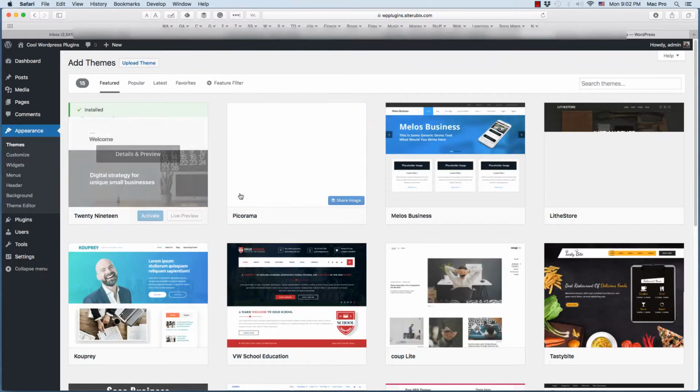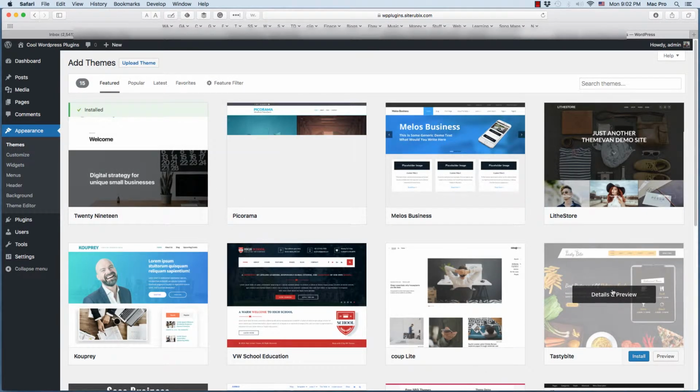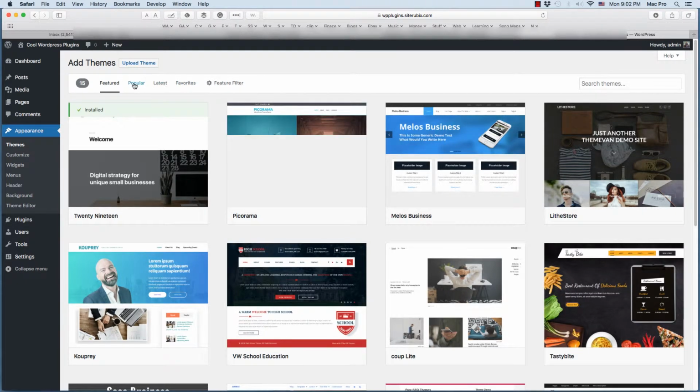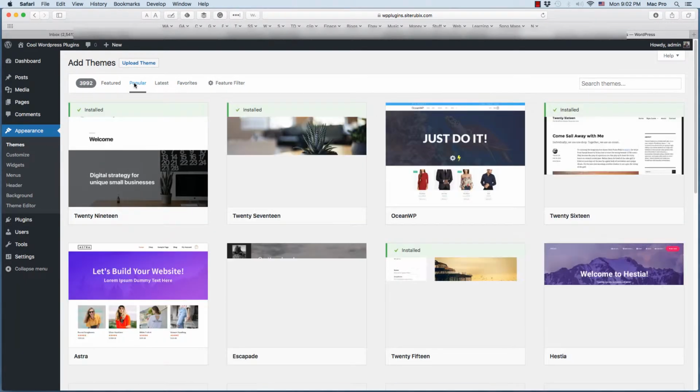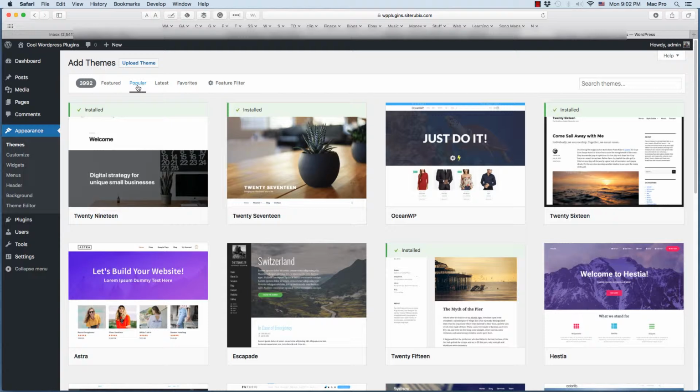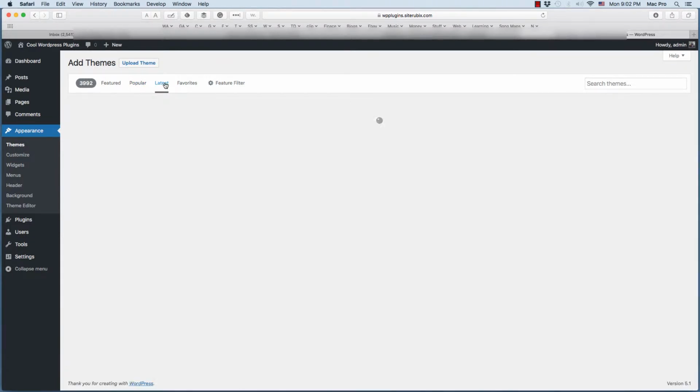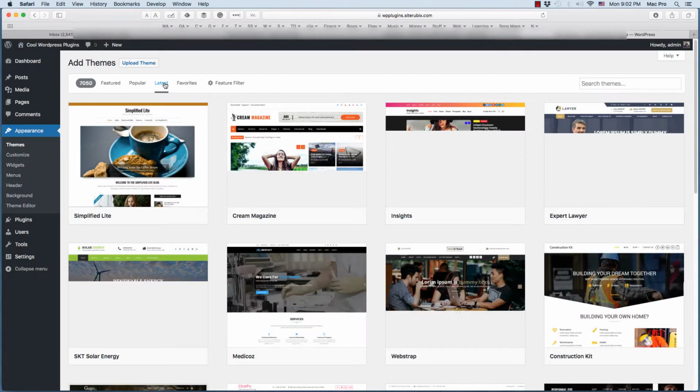And these are all the ones that are available. There's probably millions of them, thousands. There's popular, and these are all on the web. You can just download and use them. And latest, some new ones and such.